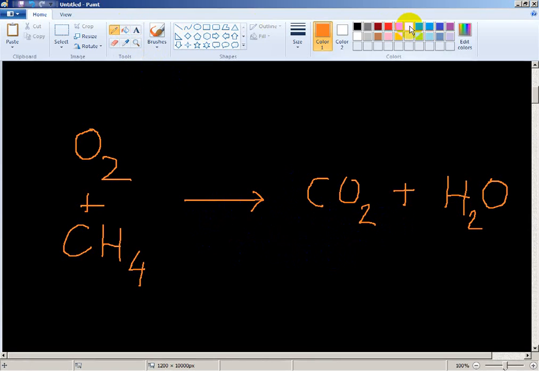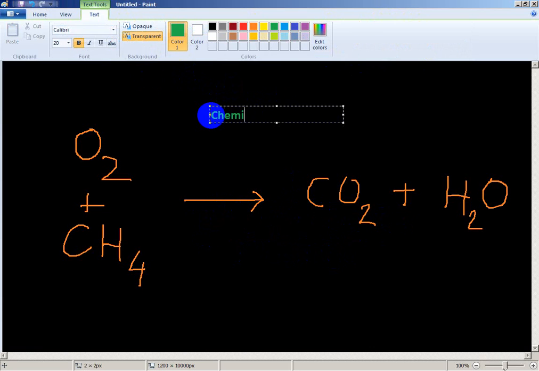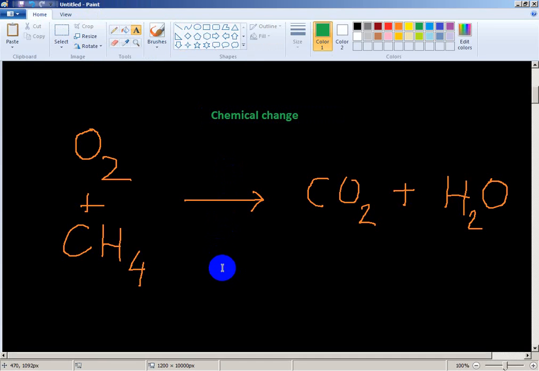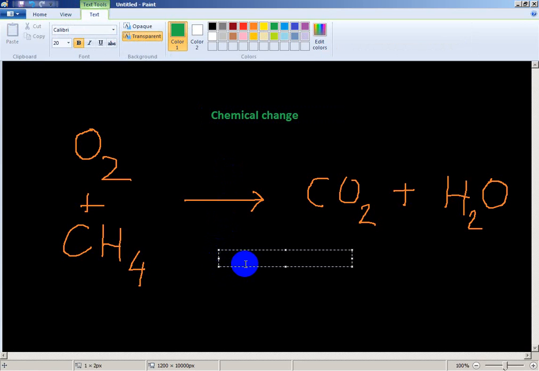This is the physical change. Sorry, this is the chemical change. So in a chemical change, what happened here? A new substance is formed.